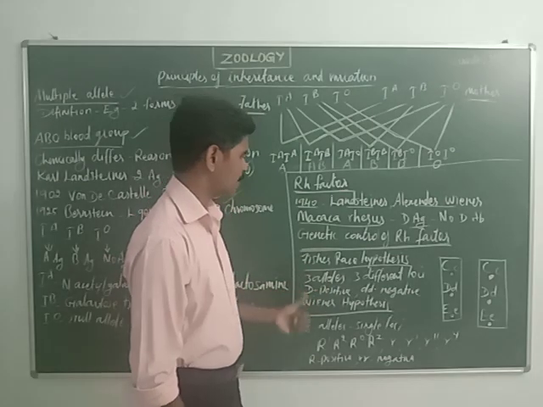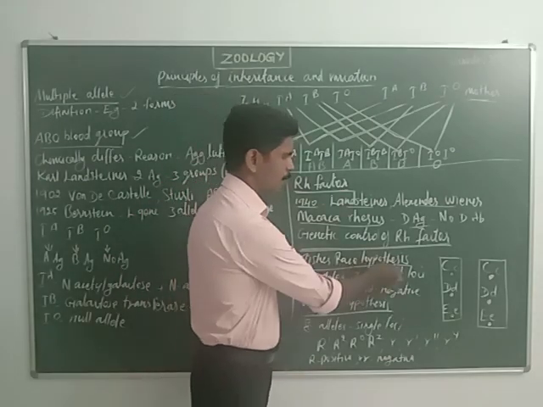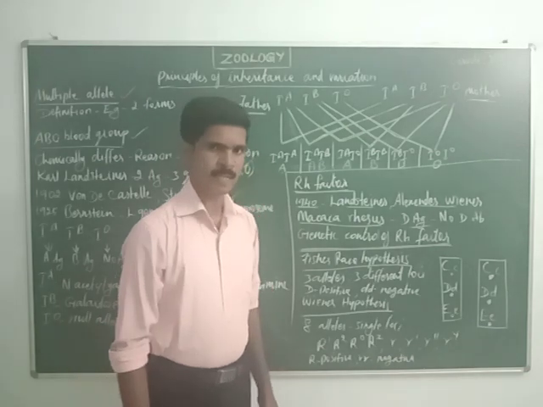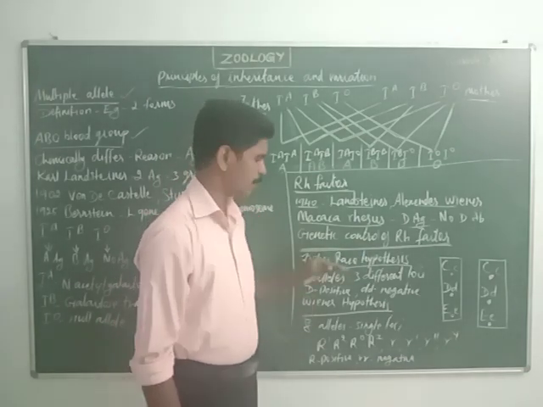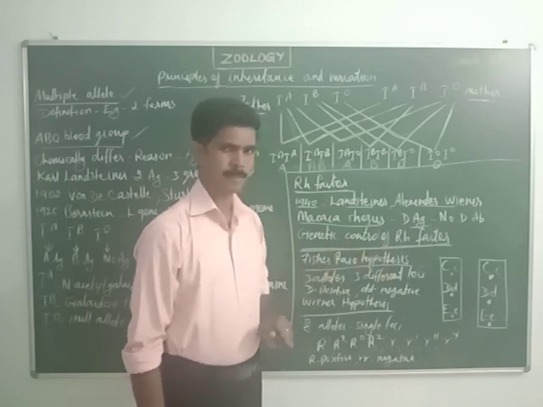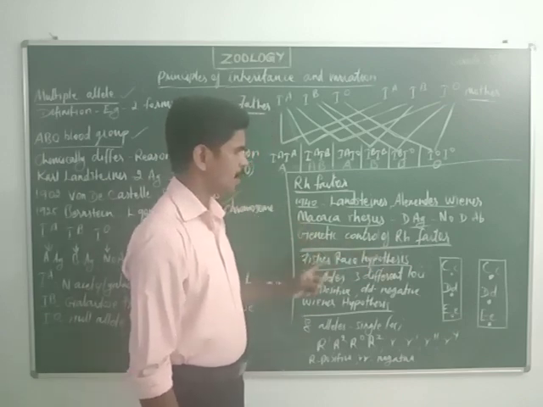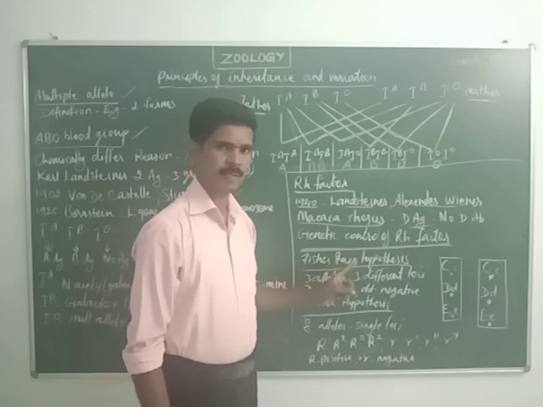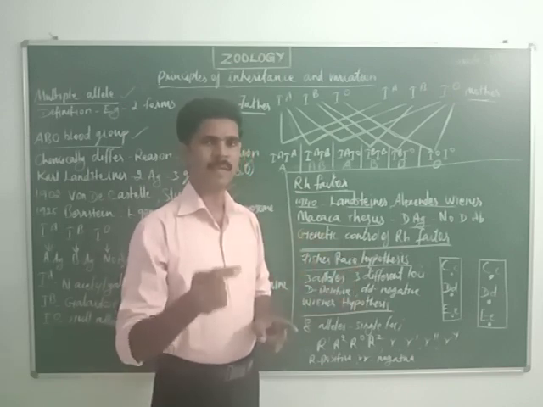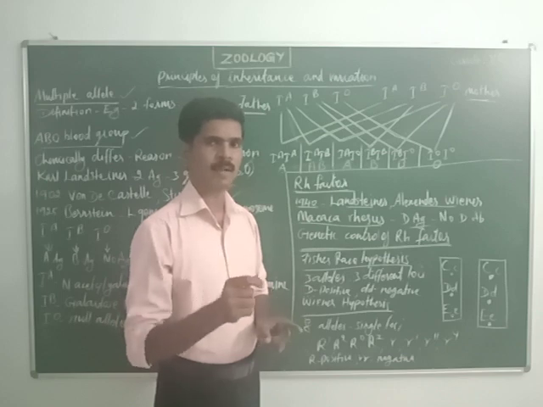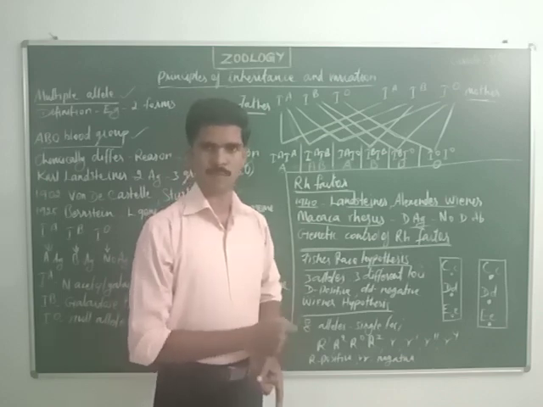The first hypothesis is called the Fisher and Race hypothesis. According to Fisher and Race, the alleles responsible for the Rh factor are located in three different but closely related areas of a homologous chromosome.